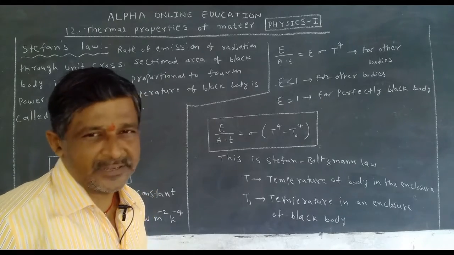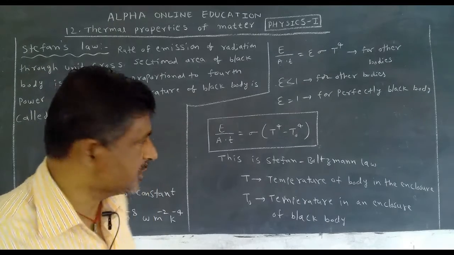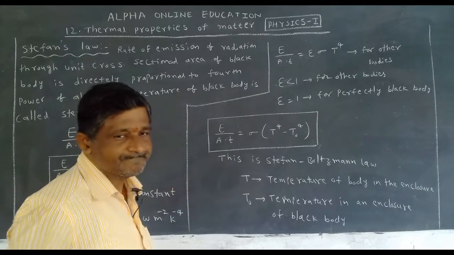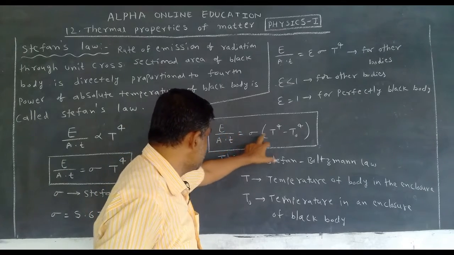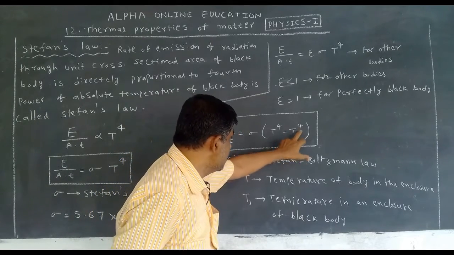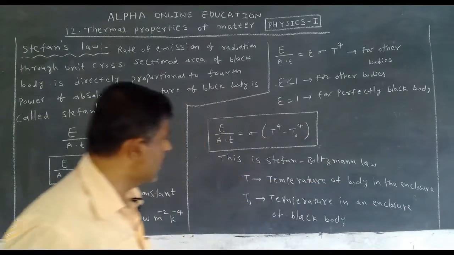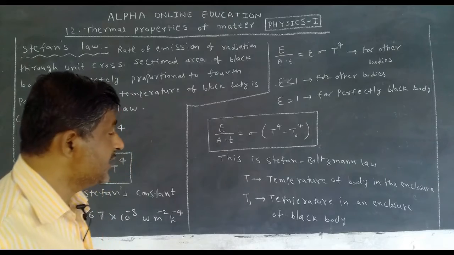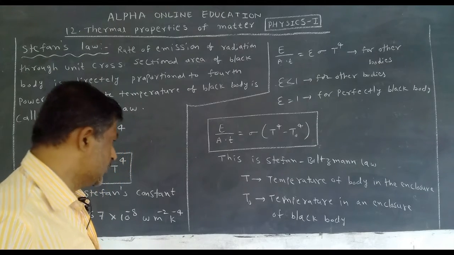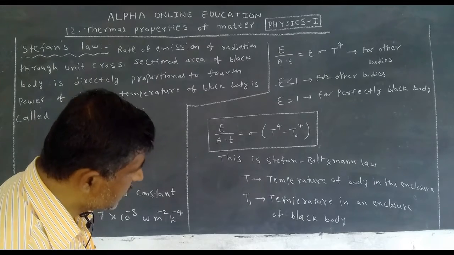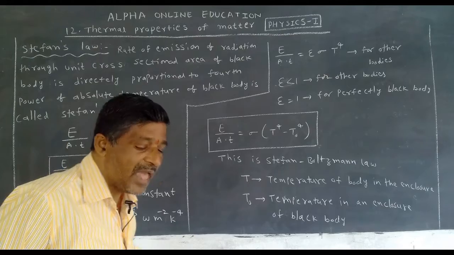the scientist Boltzmann corrected Stefan's equation like this: E by A is equal to sigma (T to the power 4 minus T naught to the power 4). This is the Stefan-Boltzmann law. What is T? Temperature of the body. You take any body in the enclosure. What is T naught? Temperature of an enclosure of black body.